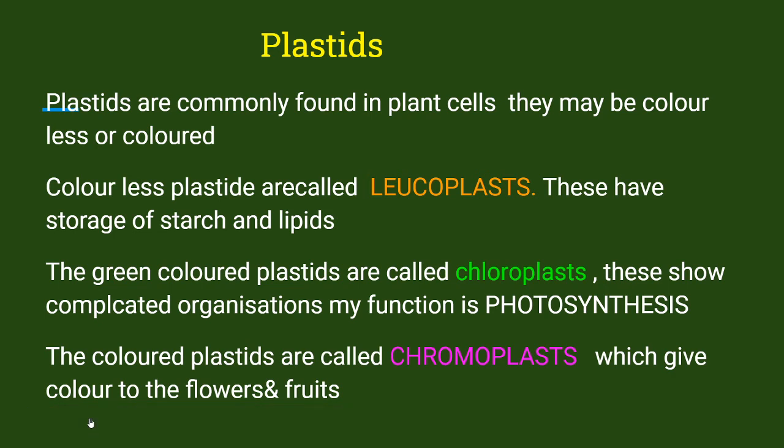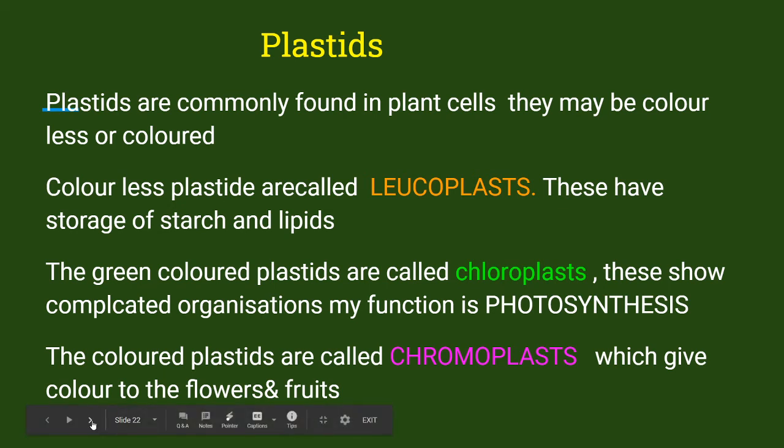The next one, plastids. Plastids are commonly found in plant cells. They may be colorless or colored. The colorless plastids are called leucoplasts. They store starch and lipids. The green colored plastids are called chloroplasts. These show complicated organization, and their function is photosynthesis. The colored plastids are called chromoplasts, which give color to flowers and fruits.